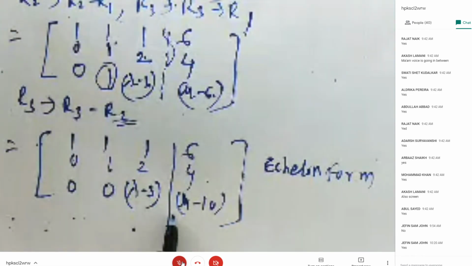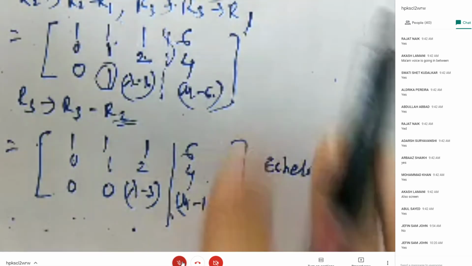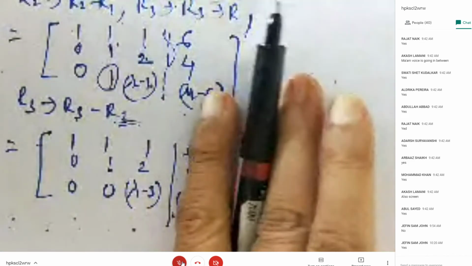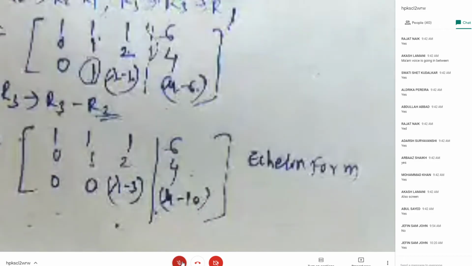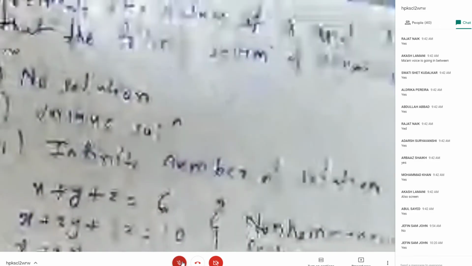Now see, you don't know what the rank is because lambda and mu are unknowns. So you cannot say that the rank of this is 2 or 3. It is based on the value of lambda. Now we are going to consider 3 different cases which are given in the problem. You are going to find out the conditions of lambda and mu when the system has no solution.